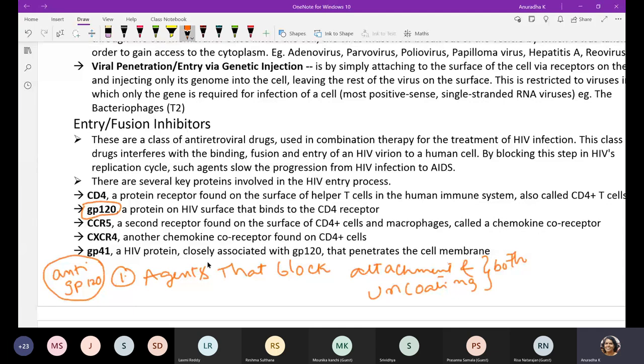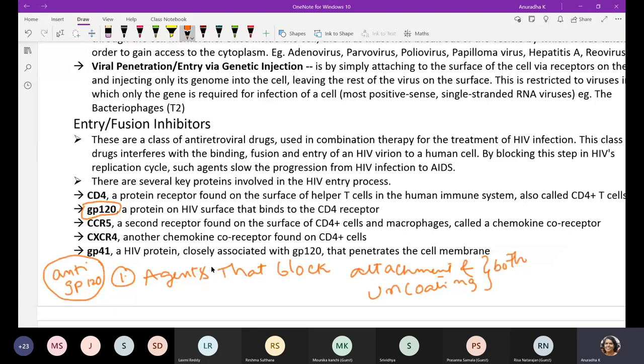But this mechanism of blocking GP120 with CD4 will block the virus attachment, and it has been shown that if the GP120 molecule on the viral envelope is not able to recognize the host cell, then it probably results in failure of the virus.